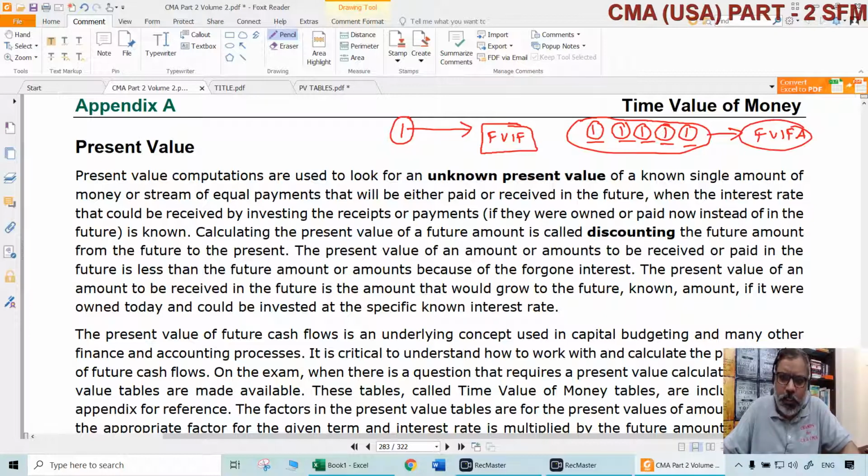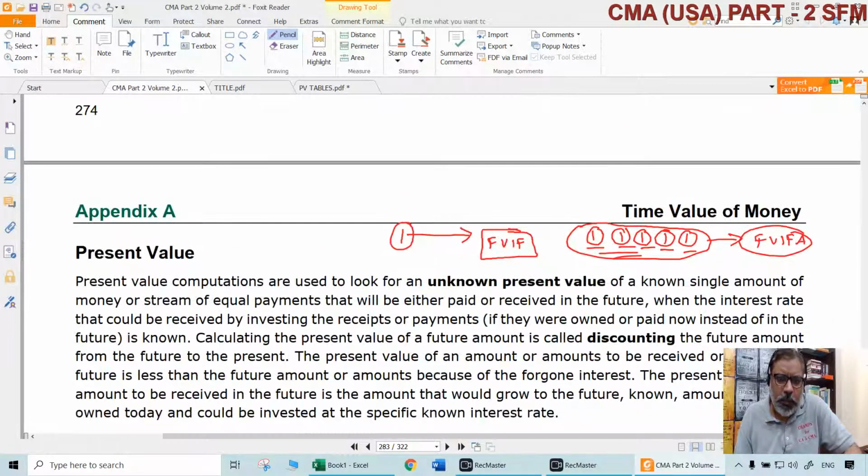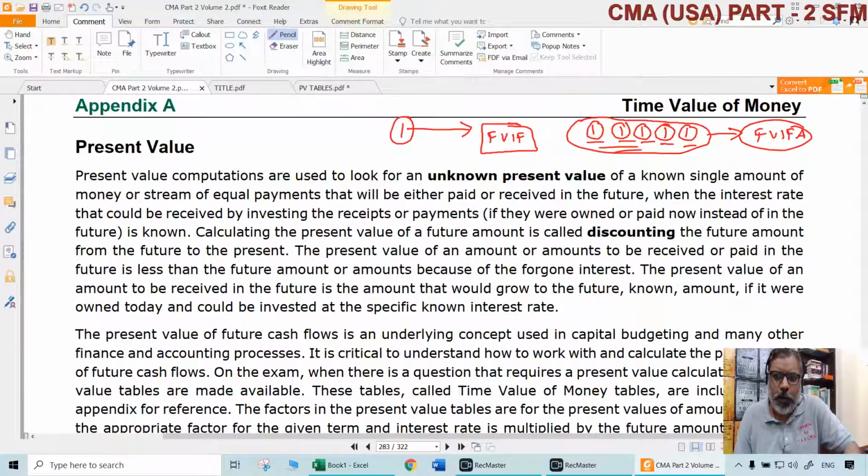FVIFA will be more than the sum total of the investment itself. That is the extra amount of interest. That is compound interest. Whether compound interest is calculated on a one-time investment or on a periodic investment, as the case may be, we use FVIF or FVIFA.